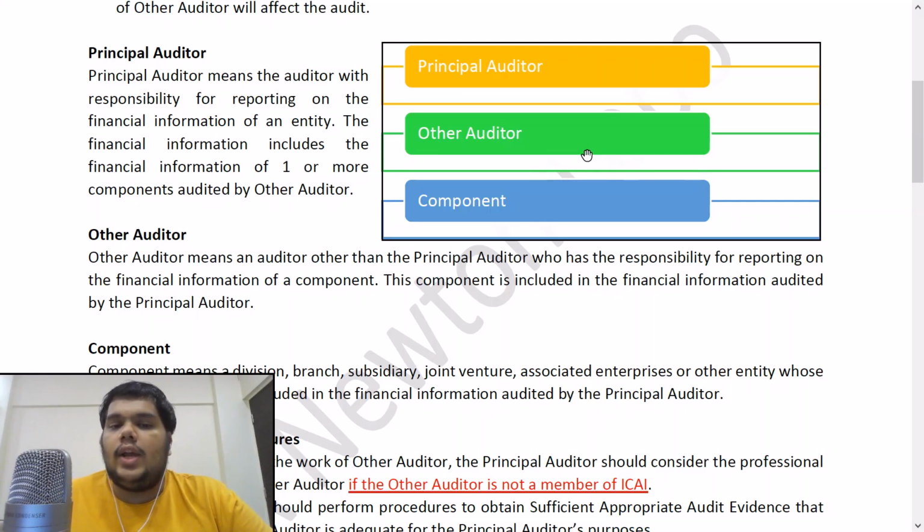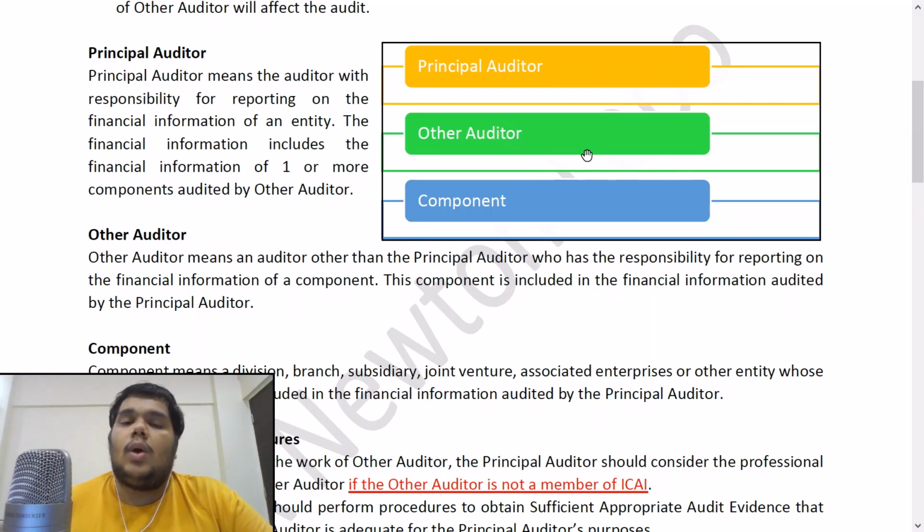Now, you may be wondering why component is a key term in this standard. How is this related to using the work of another auditor? For this you need a little background. When we say using the work of another auditor, it does not mean that the other auditor is going to come and help the auditor in auditing, let us say, revenue or other income or other expenses or employee benefit expenses or some balance sheet caption. No, that is not why this standard has come out.